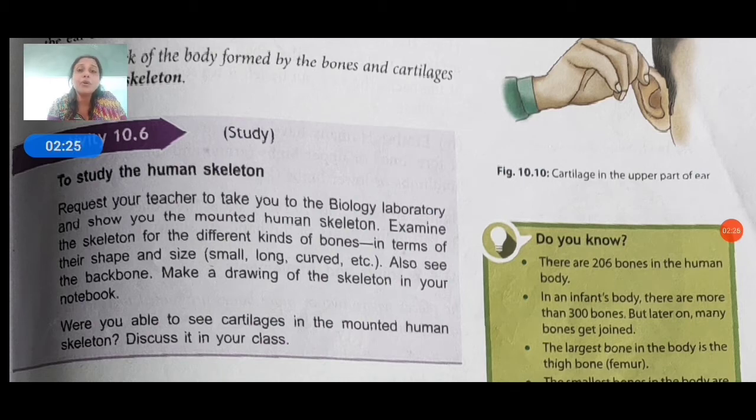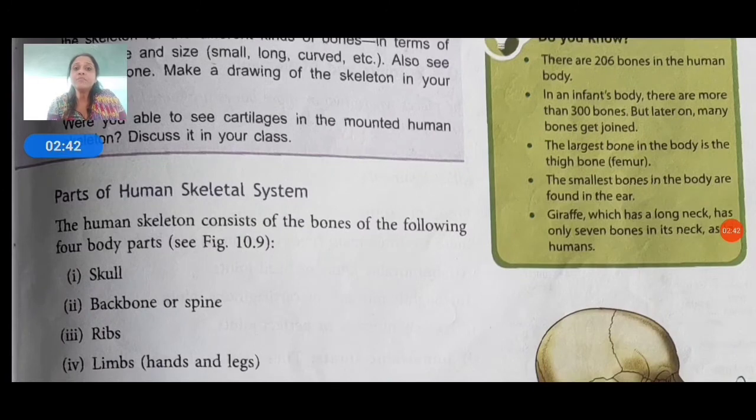If you want to learn more about the skeletal system in this way, then write any type of question in Google, which will help you a lot, and you can know more things about the skeletal system. Parts of the human skeletal system. The human skeleton consists of the bones of the following four body parts: skull, backbone or spine, ribs, and limbs.